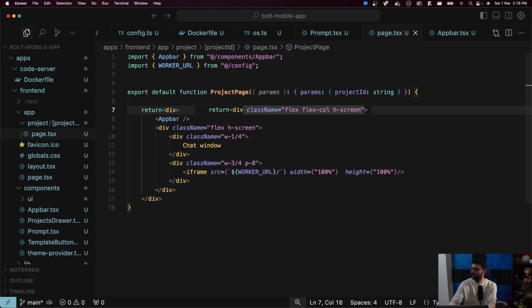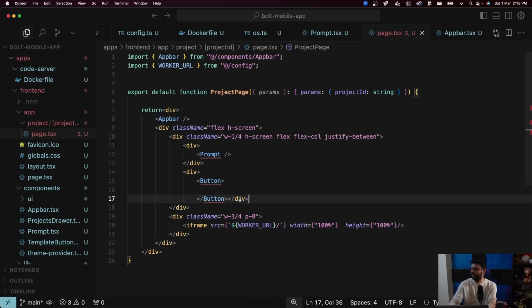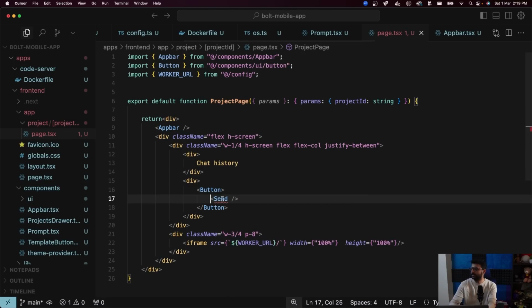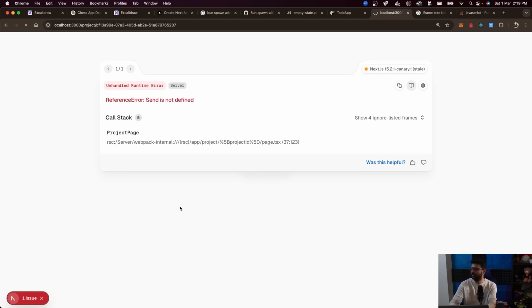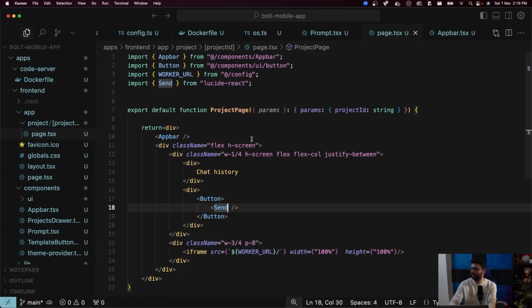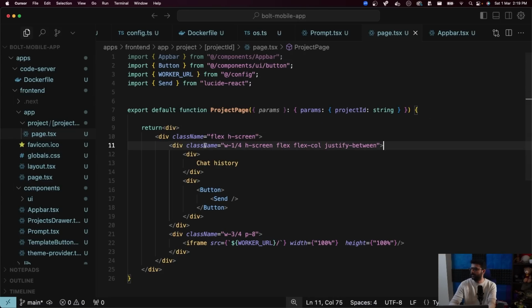The chat window needs to, well, be a chat window. So full height, h-screen, and flex col and justify between. And then there'll be the chat history up here. And there will be the button that says, yeah, that's fine, I guess. Send. I think it's fine. The only thing is, I move the app bar for now. Cool. So we have a send button. Let's add some padding here.